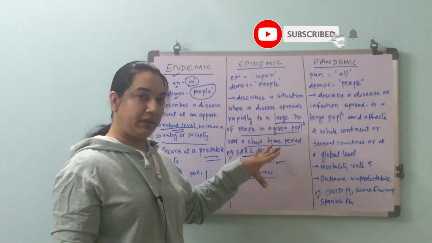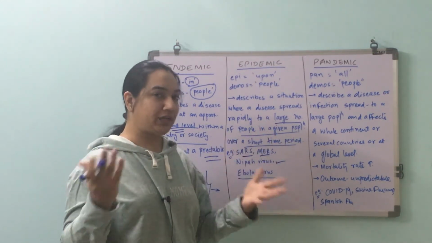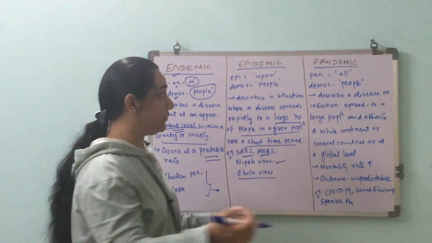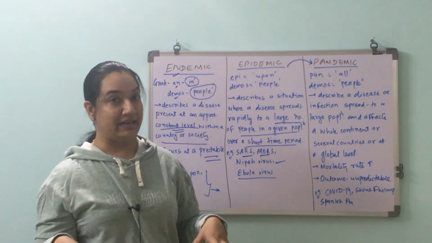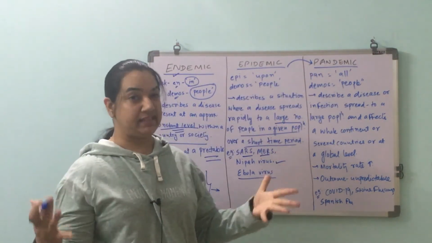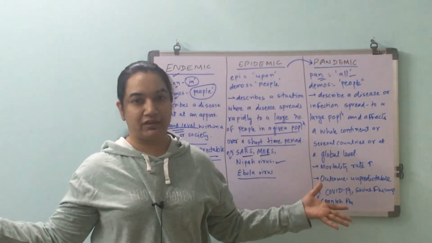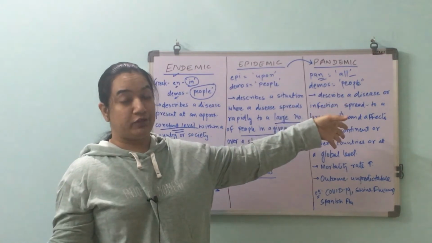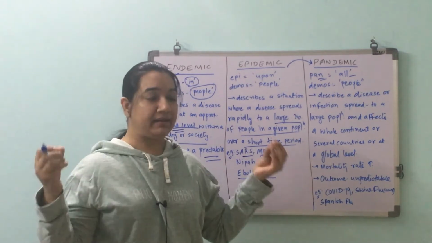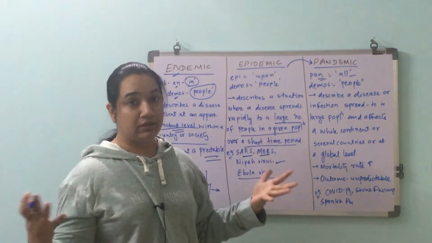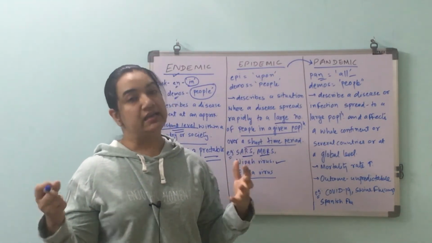Now when this epidemic goes out of control, or it turns into something that is not controllable and spreads really fast, it could turn into a pandemic, and that's the situation we are dealing with right now. The meaning of the word pandemic says it all. Pan is all, demos is people. That means everyone is exposed to this particular infection, this particular disease. That's the situation where many countries, by and large, globally, all the countries are exposed to this particular infection or disease. That situation is pandemic.